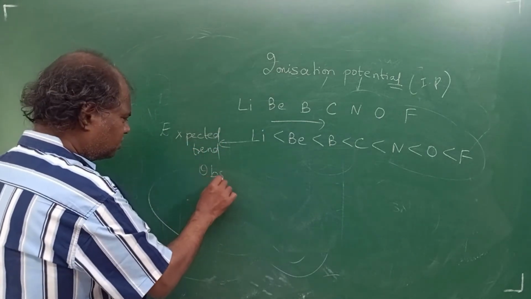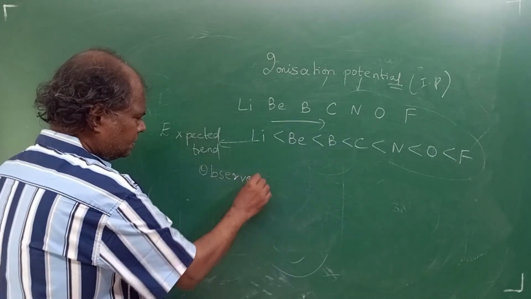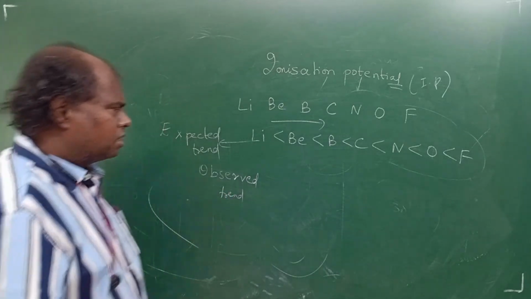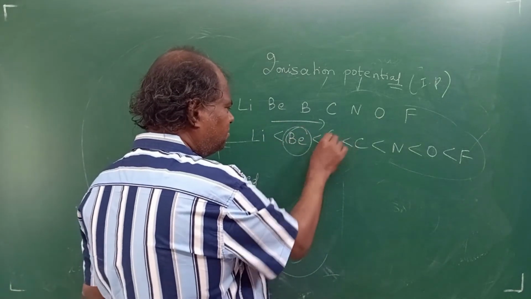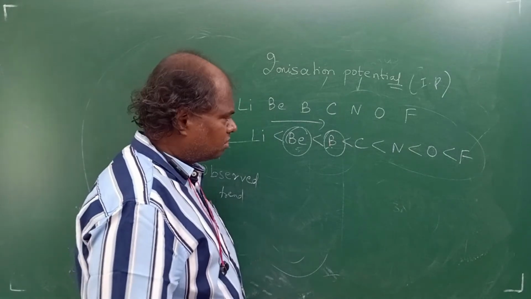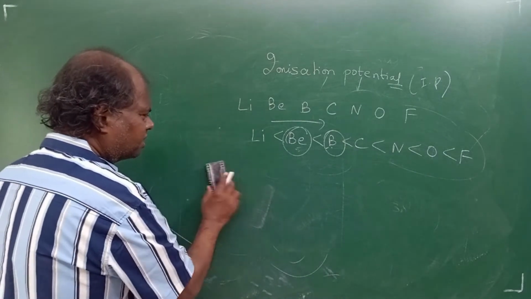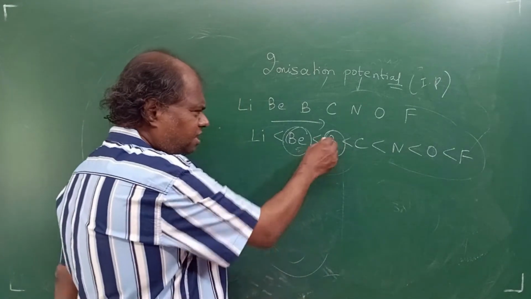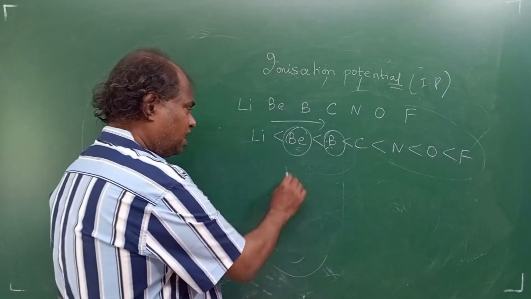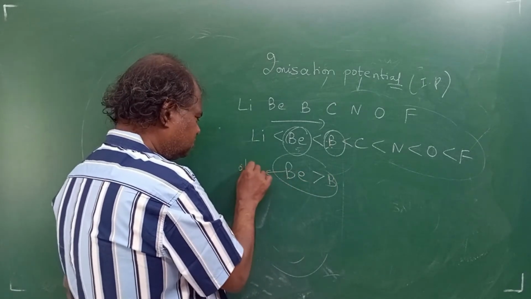Now let's see what is observed. Students, you will get a problem in beryllium and boron. Usually what is expected is that beryllium should be less than boron. But the answer is that beryllium will be greater than boron. This is what is observed.